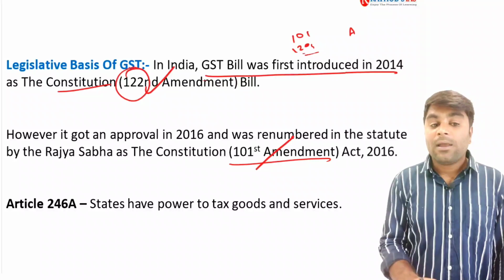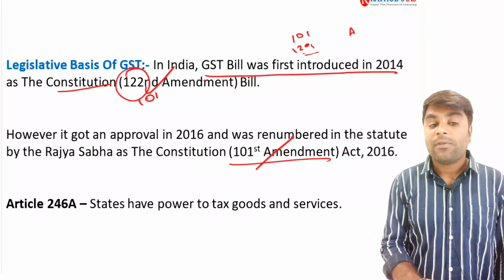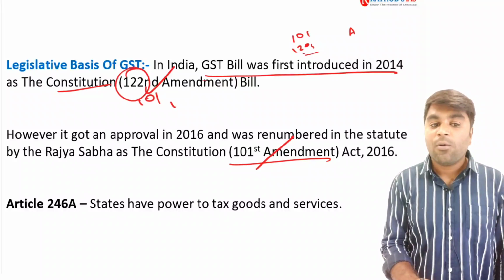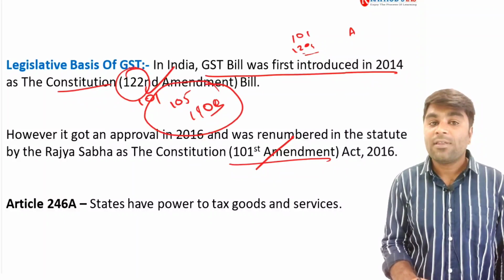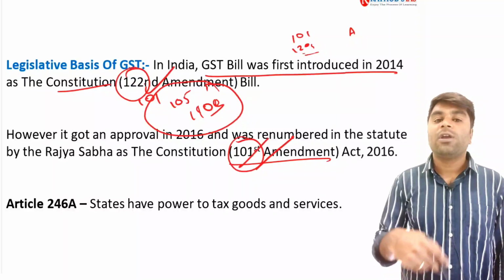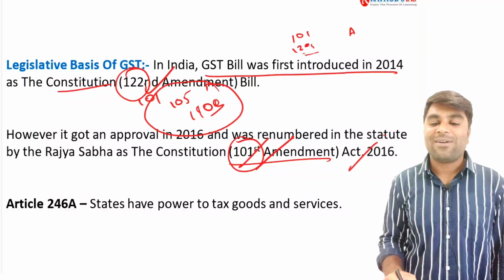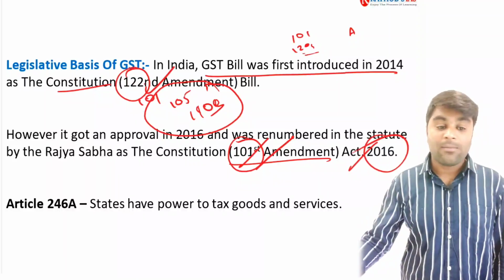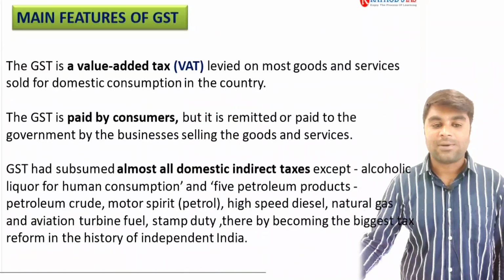See, it is the 122nd amendment bill. But there might be the 101 constitutional amendment bill, 105 constitutional amendment bill, 110 constitutional amendment bill. These were not approved in the parliament. So before all that, the 122nd one was approved. So we got the 101st Constitutional Amendment Act of 2016. You need to remember, and there should be very clarity with respect to it.